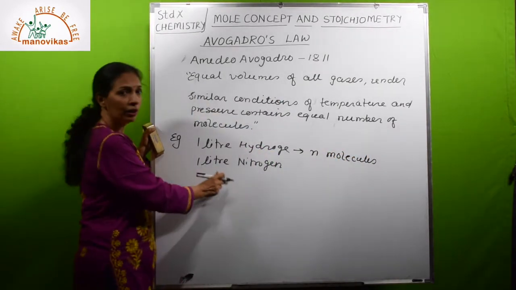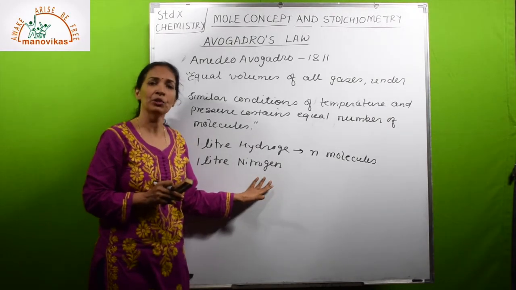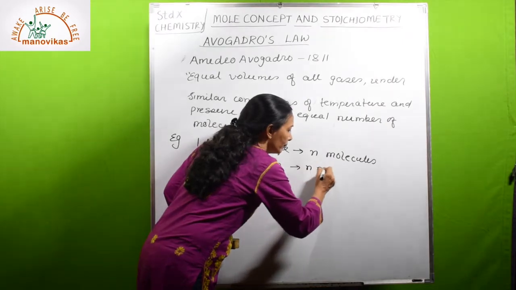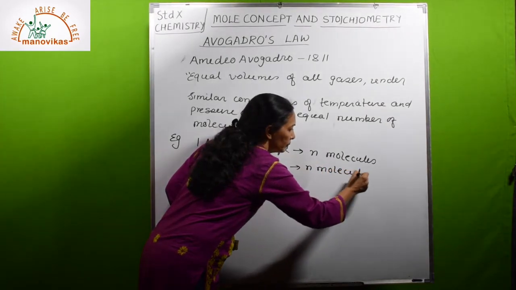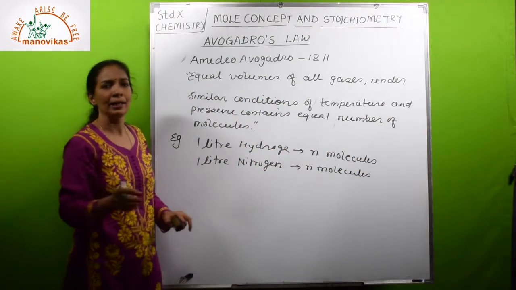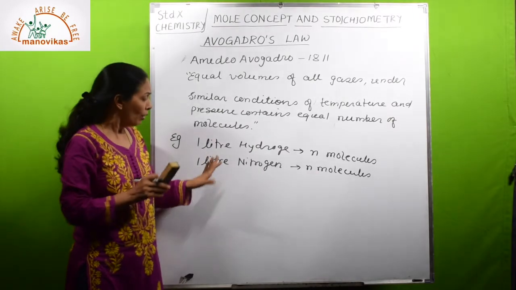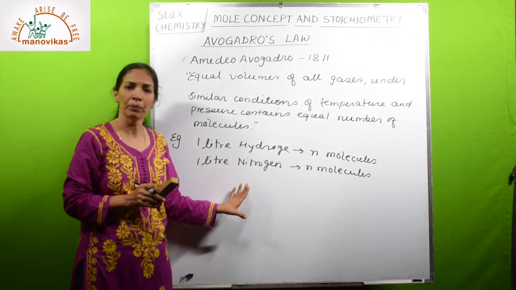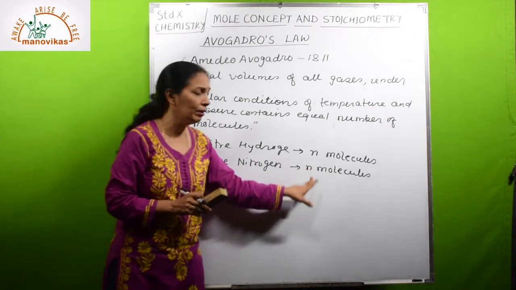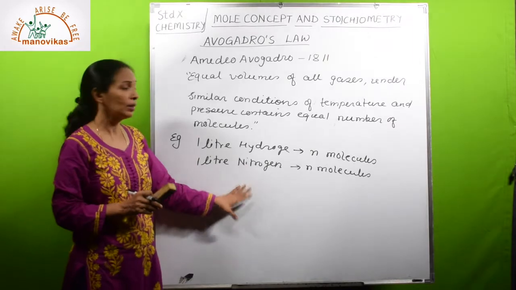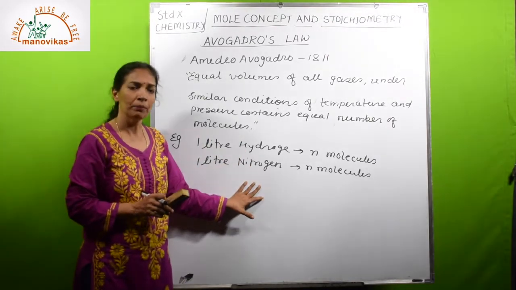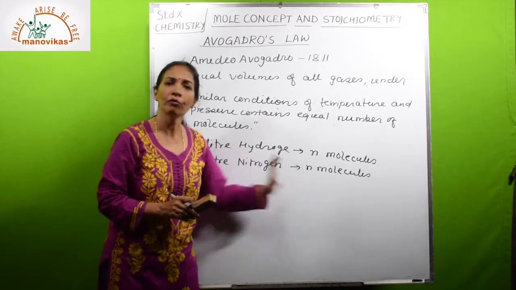Then 1 liter of nitrogen at the same conditions of temperature and pressure will also contain N molecules. Or any other gas, XYZ, 1 liter of any other gas at the same condition of temperature and pressure will contain N molecules. This is what Avogadro's law says: equal volumes of all the gases under similar conditions of temperature and pressure contain equal number of molecules.